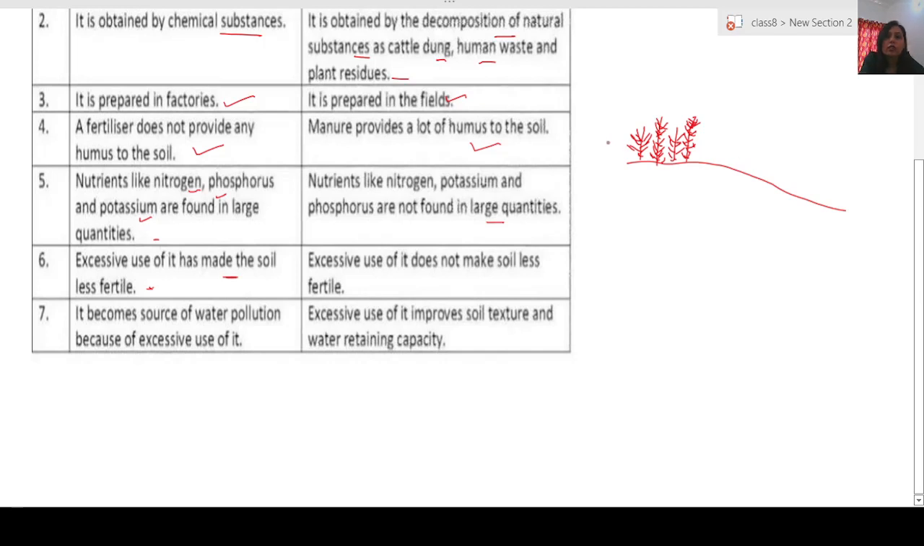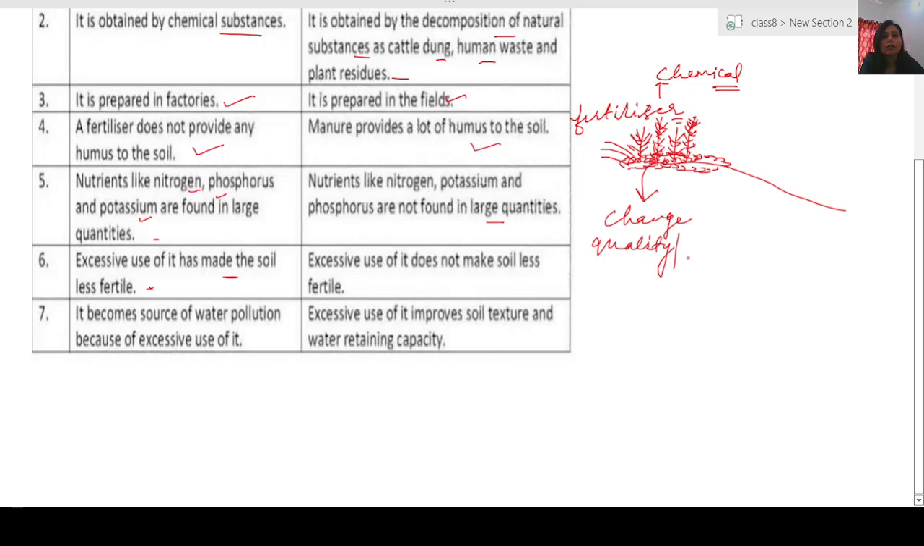Now suppose we are putting too much fertilizer in the field, not having proper knowledge, then what will happen? This fertilizer with time will keep on getting collected in this field. Now ultimately, what is fertilizer? It is a chemical, right? Now if it is a chemical, what will happen? If we keep adding it, of course with time this chemical will change the quality of the soil or the texture of the soil.